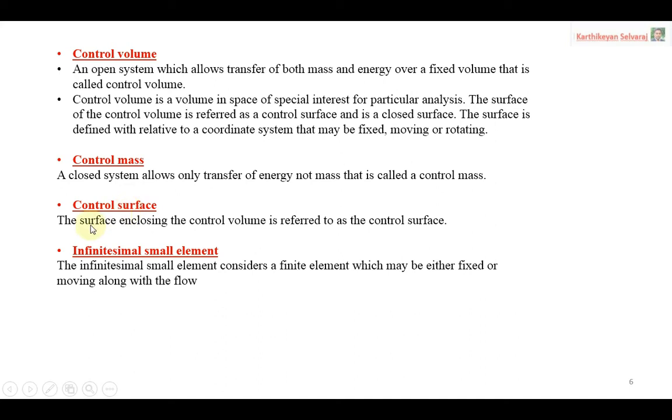The next one, control surface. The surface enclosing the control volume is referred to as the control surface. An infinitesimally small element, we generally call a fluid element. Hereafter I will also use the same term, the fluid element or small fluid element. The infinitesimally small element is considered a finite element which may be either fixed or movable along with the flow. So these are the terms you have to remember.